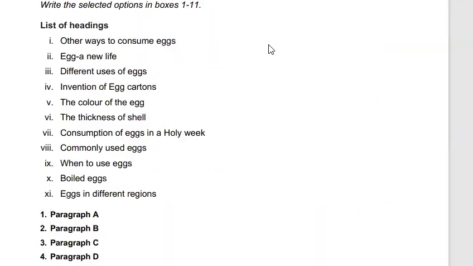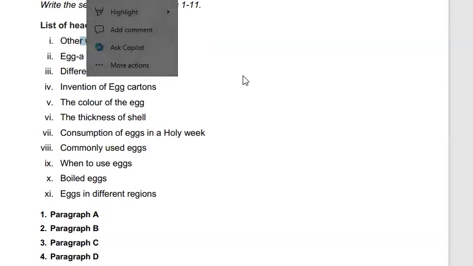Let's eliminate those which do not match the summary that we just made, and choose the one which matches with the main idea of the paragraph. Option 1, other ways to consume eggs. Our paragraph is indeed talking about consumption of eggs, but it is not talking about ways to consume eggs. So option 1 will not be our answer.